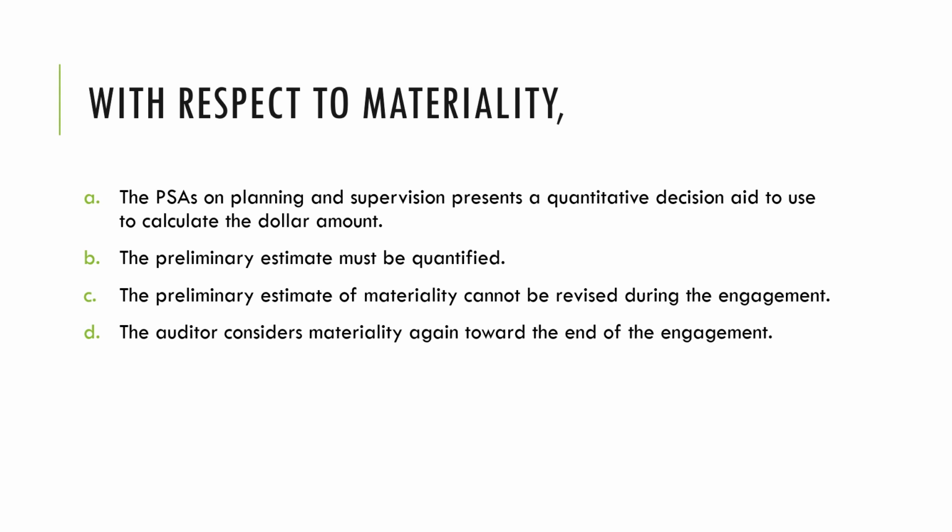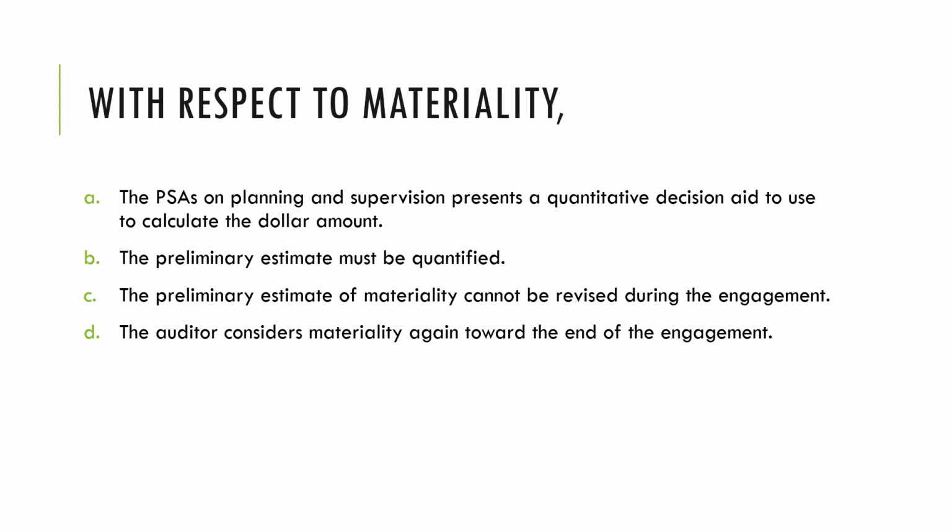Letter B, the preliminary estimate must be quantified. Letter C, the preliminary estimate of materiality cannot be revised during the engagement. Or letter D, the auditor considers materiality again toward the end of the engagement. So let's address the question: can the auditor still revise the materiality levels that they have initially set? The answer is, of course, they may still revise it, especially when new circumstances or information come to the auditor's attention. So therefore, letter C is not true. We are left with Bravo and Delta.